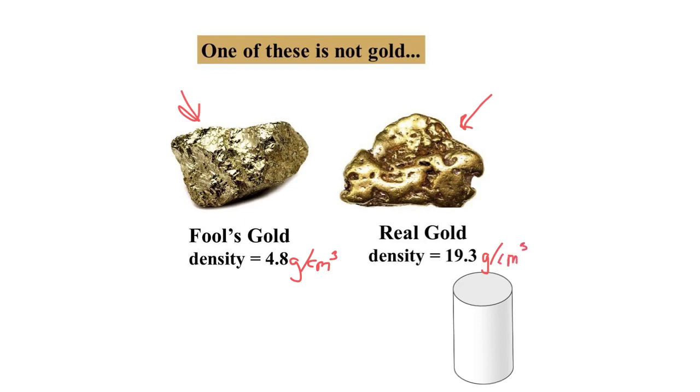So if we were trying to find the identity of our unknown substance here, we might put it on a scale, find its mass, and we might have to submerge it underwater to calculate the volume if it's not in an easy shape. But we take the mass and the volume, divide mass by volume, and we would end up getting our density. If our density was close to 4.8, we would know this is probably fool's gold. If it's closer to 19.3, it might be real gold. It might be something where we can just say, yes, this is what it is, or we might have to do some more tests. But density is a really key way that we can figure out what these substances are.